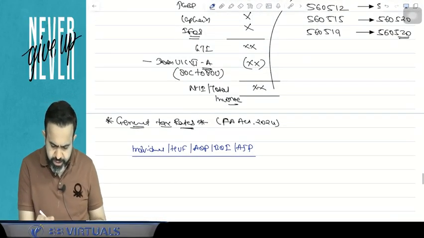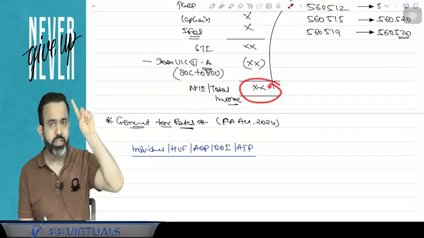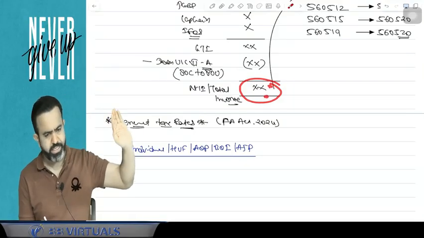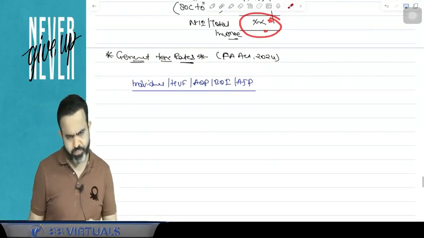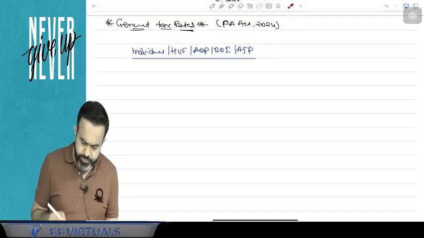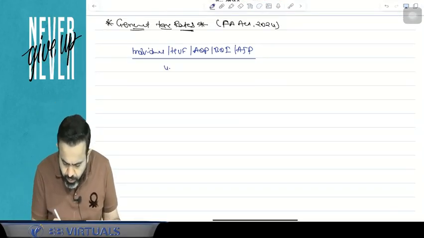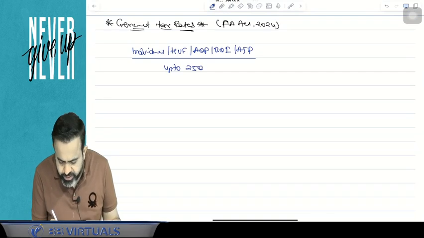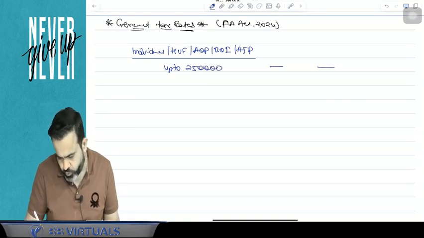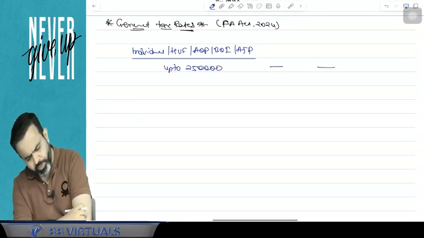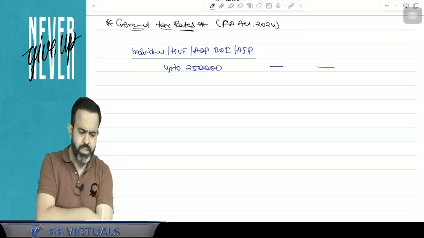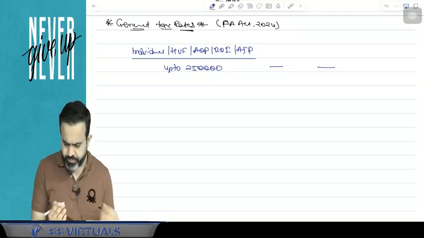On this total income, or net taxable income, you have to pay the taxes. Up to 2,50,000, there is no tax.